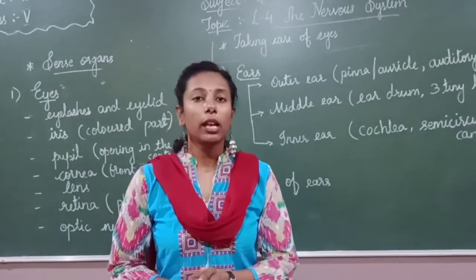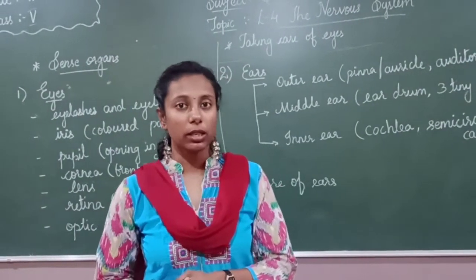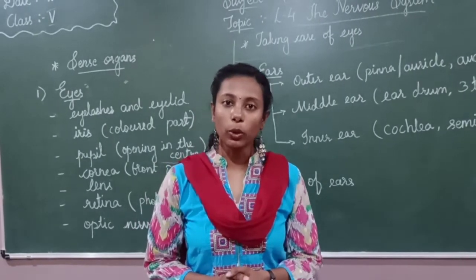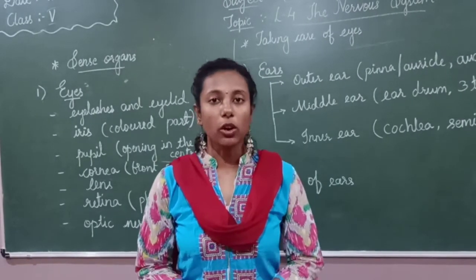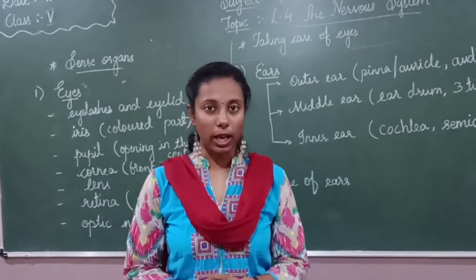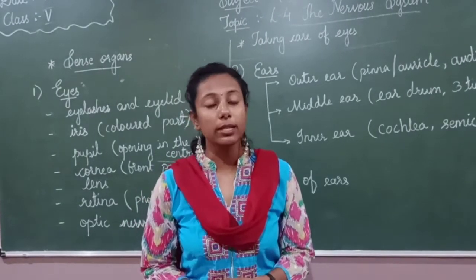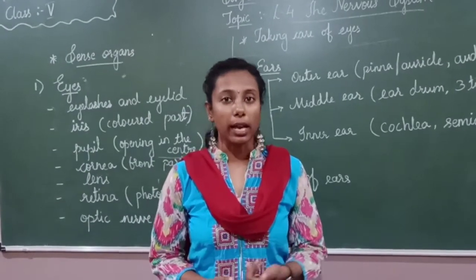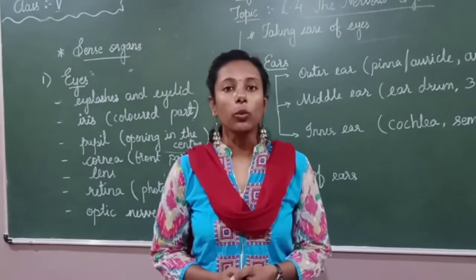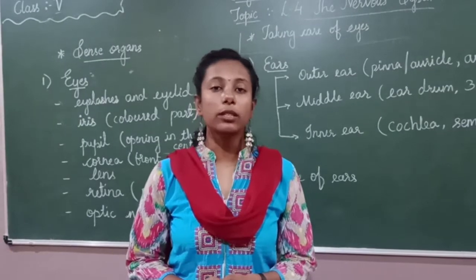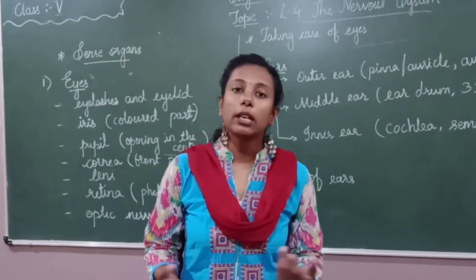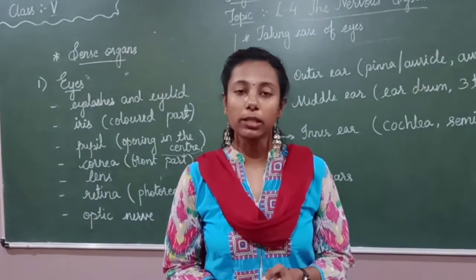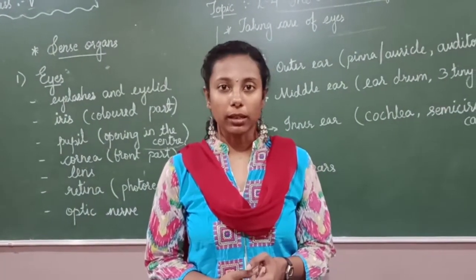Sometimes you find it difficult reading, right? At that time what you have to do? You have to visit your doctor for an eye checkup. Also you have to practice regular eye exercises and have a good diet which is rich in vitamin A. That is your leafy vegetables, the yellow and orange fruits and vegetables, also milk.